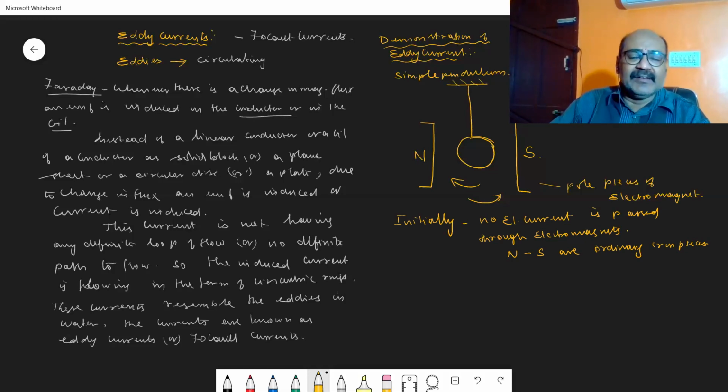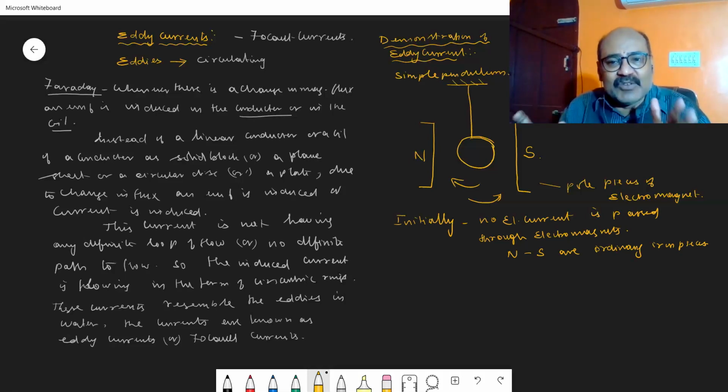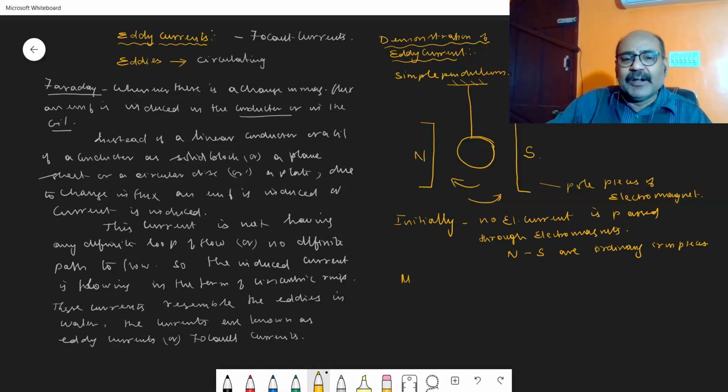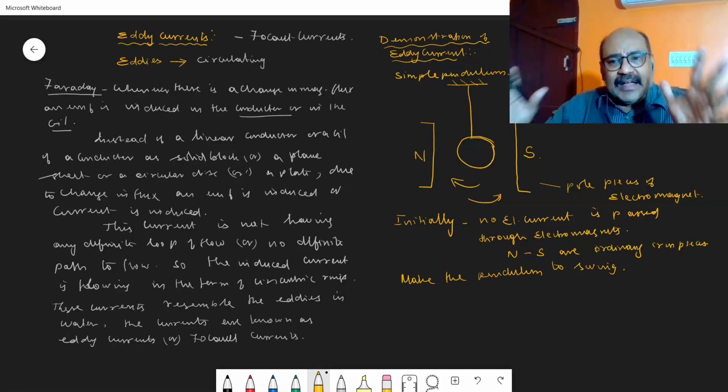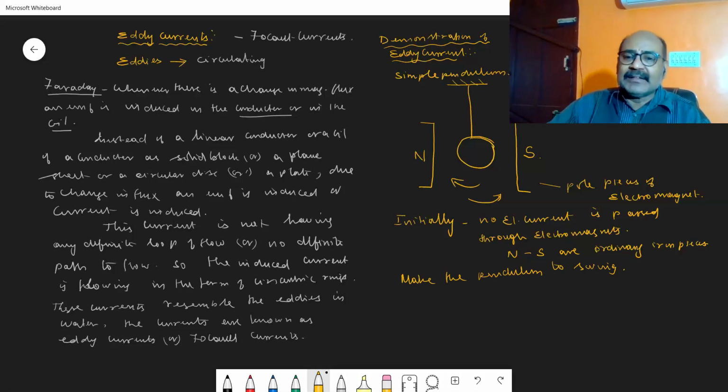So, in between these two iron pieces, by giving a small force to this pendulum, the pendulum is made to oscillate. Quite naturally, it will oscillate for a long time, producing several oscillations, and finally it will come to rest due to the air resistance in between the poles, which acts as the damping force. So when no electrical current is passed through these iron poles, make the pendulum swing.